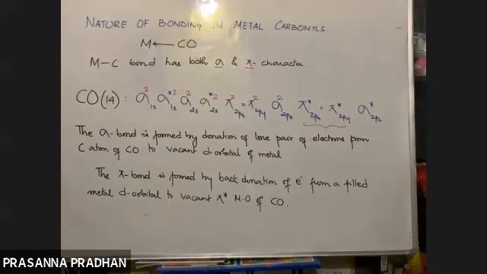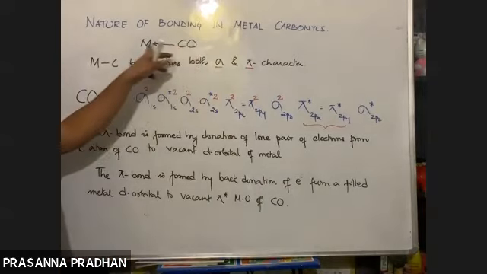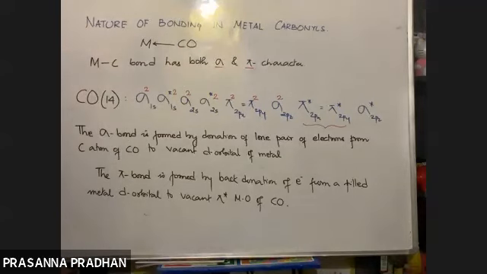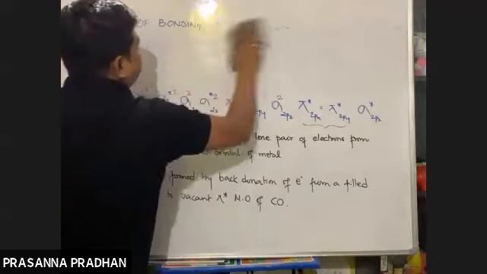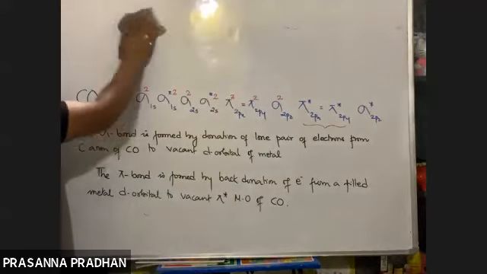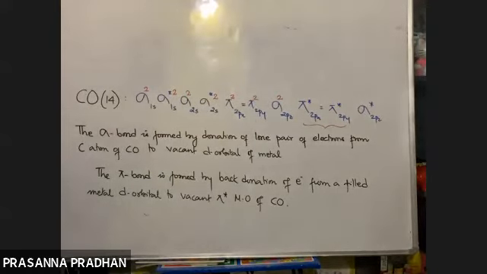So how is the sigma bond formed? As usual, sigma bond is formed by the donation of lone pair of electron from carbon to metal's vacant orbital. But यहाँ पर क्या होगा? Why does this back bonding occur? The back bonding takes place due to the vacant pi antibonding molecular orbital of carbon monoxide. Okay, what does this mean? So let us now see.